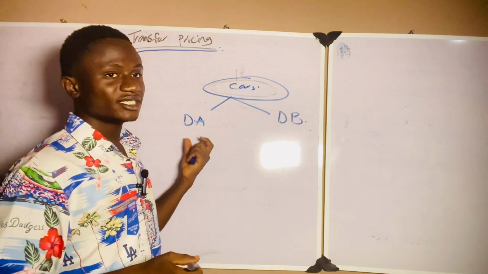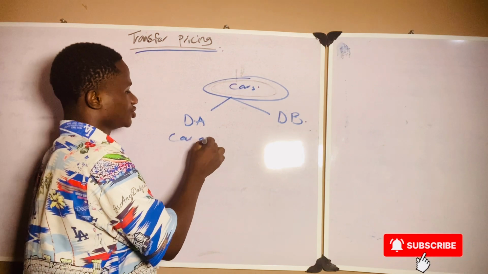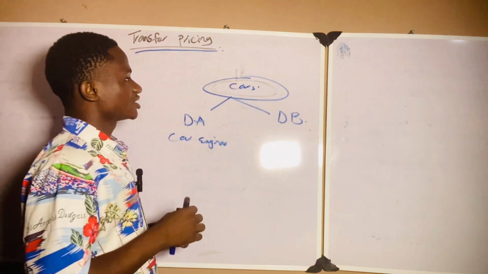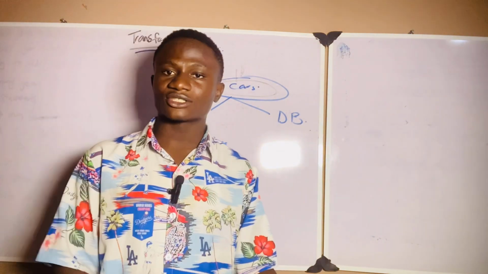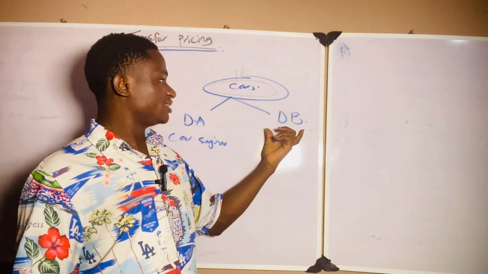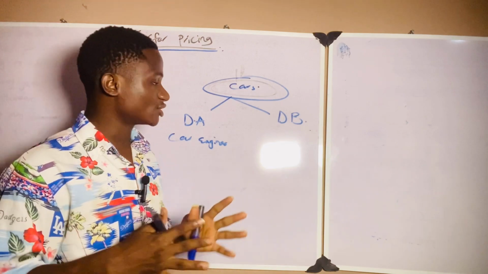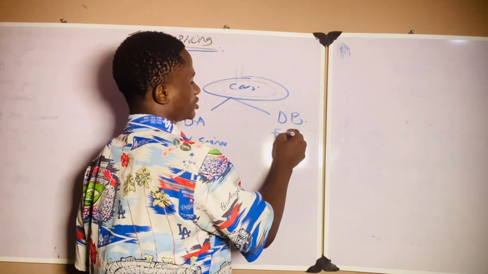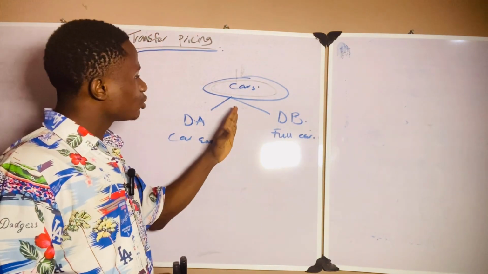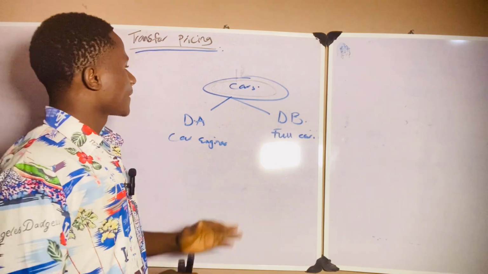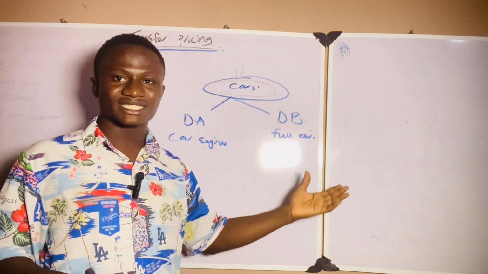Now let's say division A is the one in charge of producing the car engines. As you know, we cannot sell car engines alone. We need to couple them together and make a car so that we can sell to the general public. So division B is the one that puts every other part together to make a full car. This one deals with the full car, this one produces car engines, but both are managed separately. Division A has its own manager, it's independent. Division B also has its own manager, it's independent.